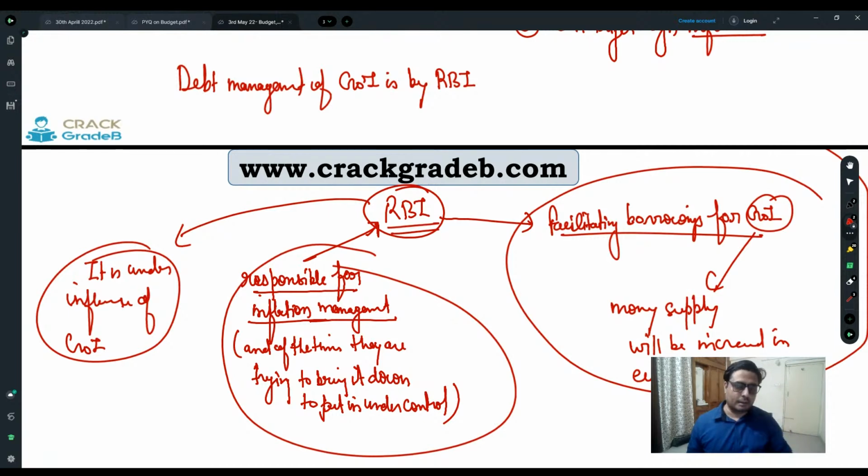So in theory, as per law, RBI is an inflation controlling central bank under the monetary policy framework. Under the MPC framework, RBI is now an inflation controlling central bank. But that is in theory. In practice, RBI is still providing a lot of support to the government. So that must be very clear for the Reserve Bank of India.